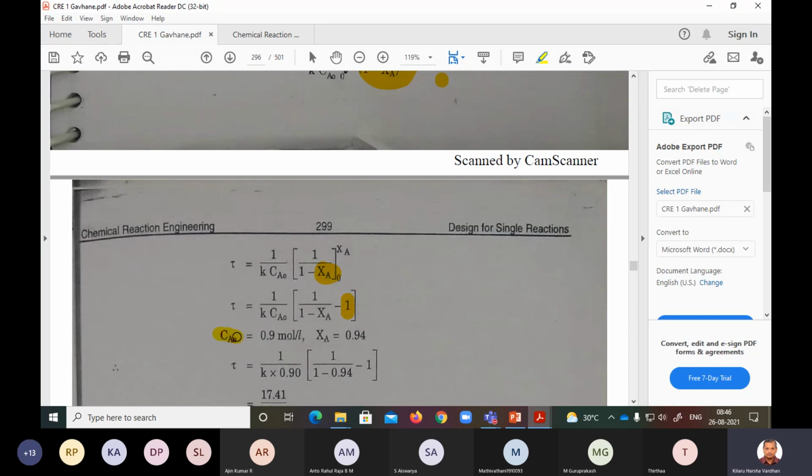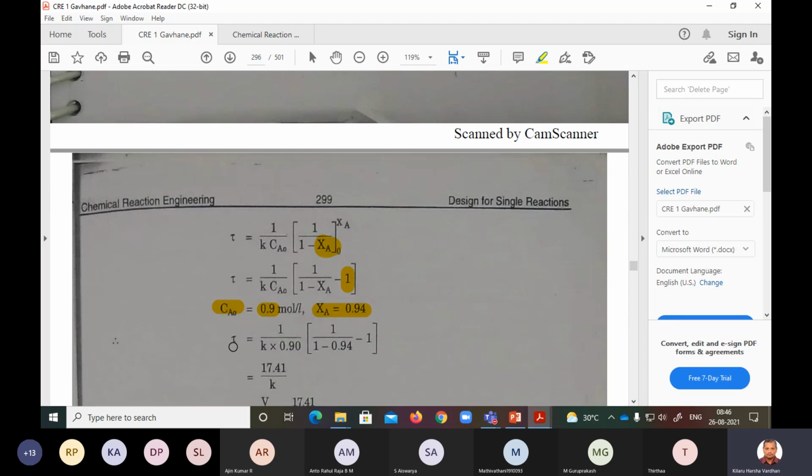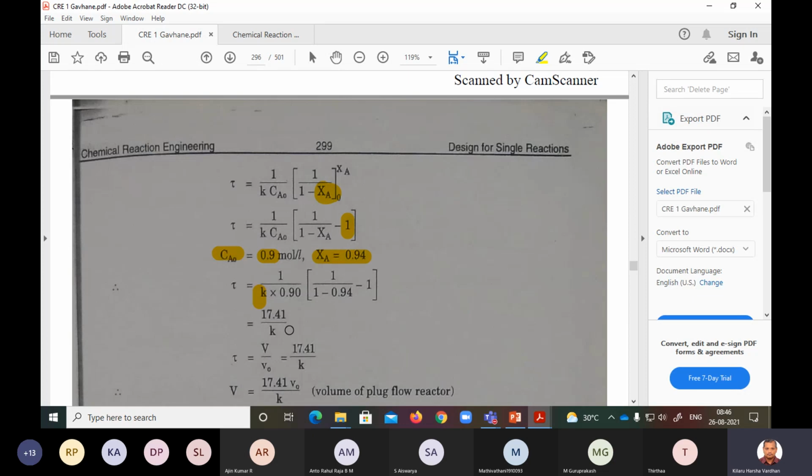So we know that CA naught is 0.9 and xa is 0.94. That is what he gave. Just substitute it and then you can find out tau in terms of k. K he didn't give you, right? K he didn't give you. So substitute it. Now you are getting tau in terms of k.